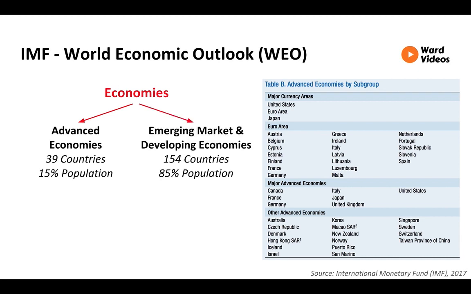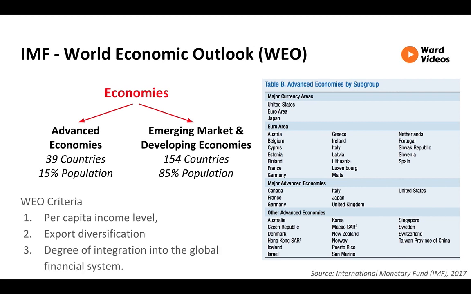And the second are the emerging market and developing economies. They account for 154 countries, with the remaining 85% of the population. Now, the main criteria used by the WEO to classify into the groups are per capita income levels, export diversification, so that oil exporters that have high per capita GDP would not make the advanced classification because around 70% of their exports are oil, and the degree of integration into the global financial system.